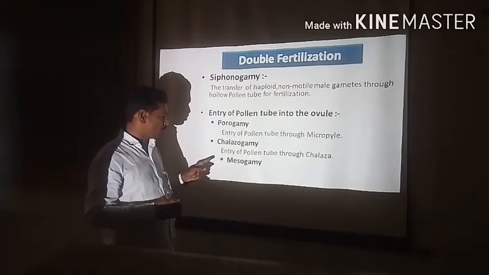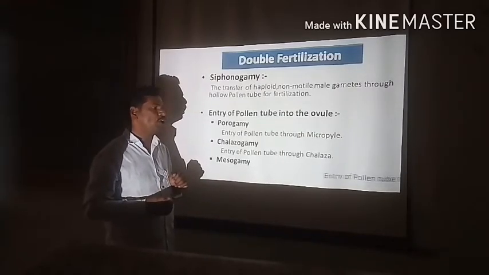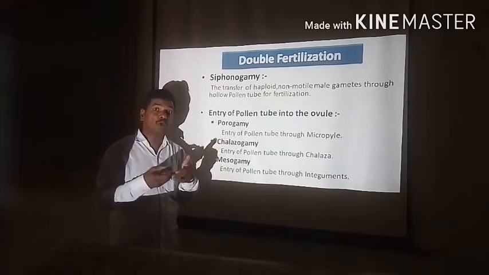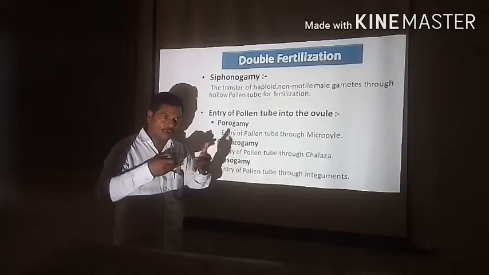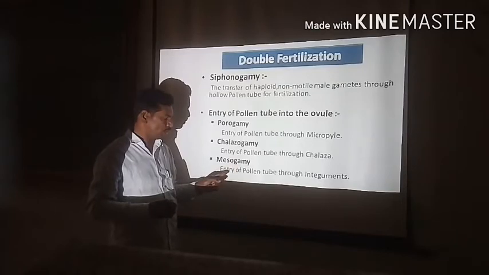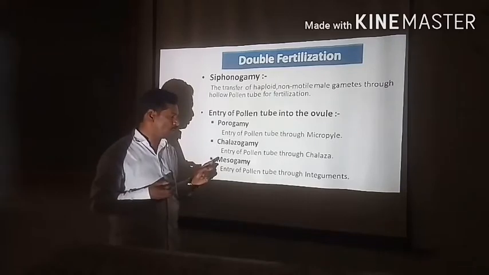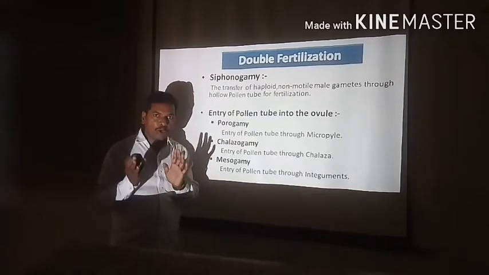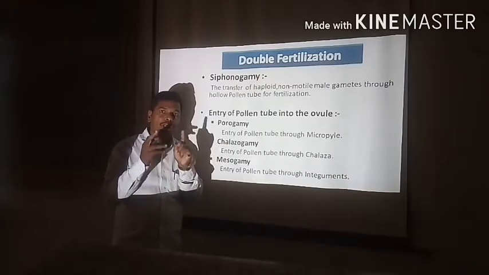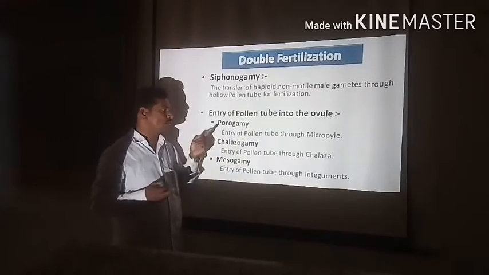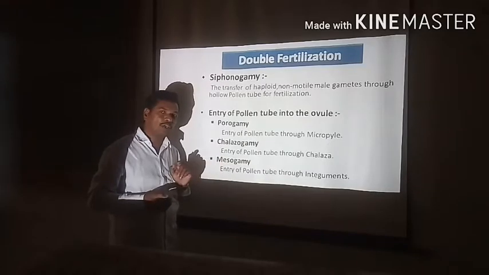Now the next and last possibility, that is mesogamy. Meso means middle. When the entry of pollen tube takes place through the integuments within the ovule, the process is said to be mesogamy. So the entry of pollen tube into the ovule for the very important purpose of fertilization takes place in three ways: first porogamy, second chalazogamy, or another one, mesogamy.